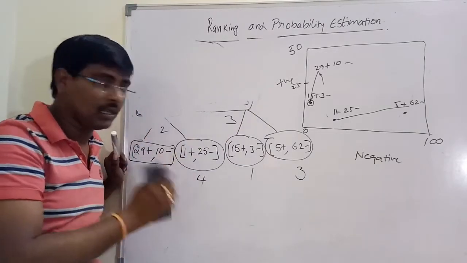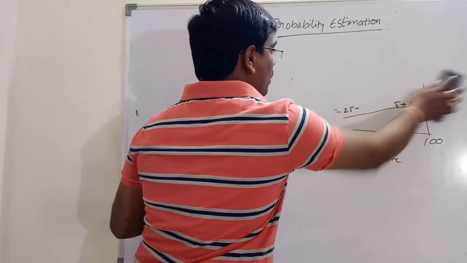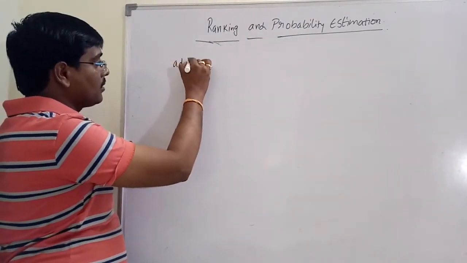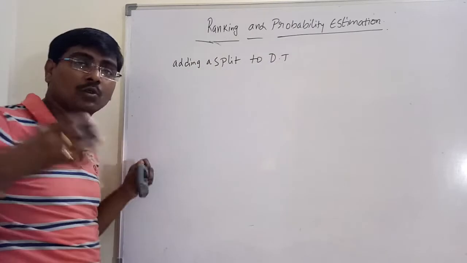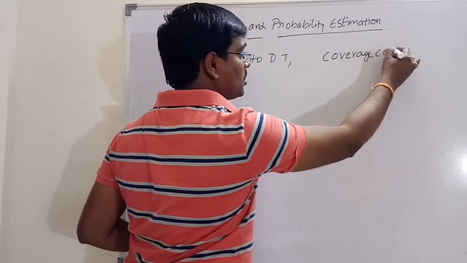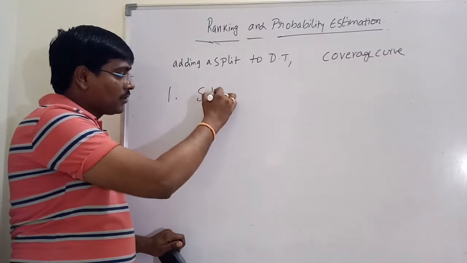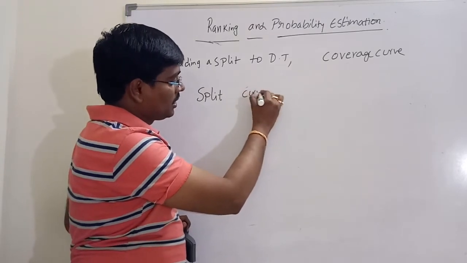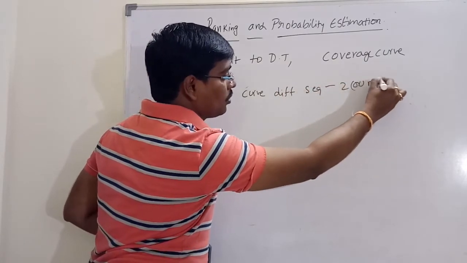For example, adding a split to the decision tree. If it is interpreted in the form of coverage plots, so my point is adding a split to the decision tree, or feature tree. Suppose it is interpreted in terms of a coverage curve. What happens? The first point is that a split divides the curve into different segments, generally 2 or more.